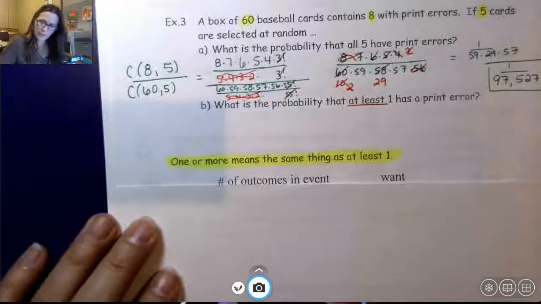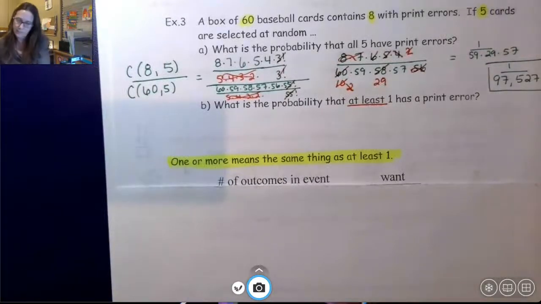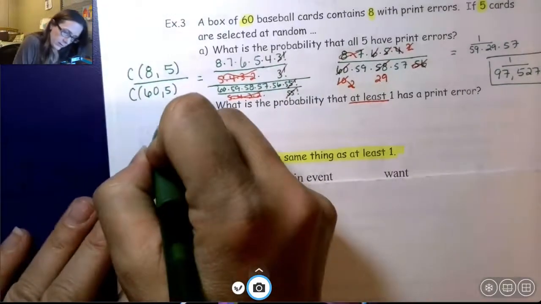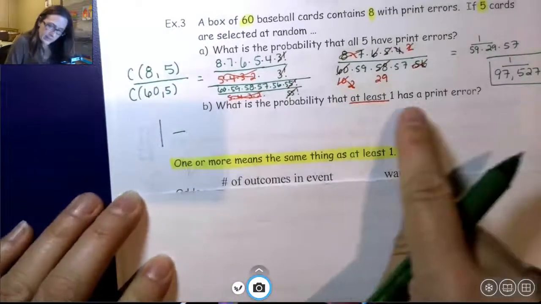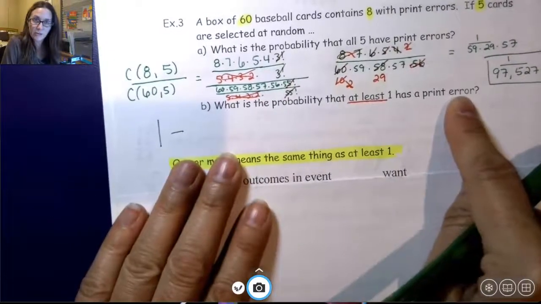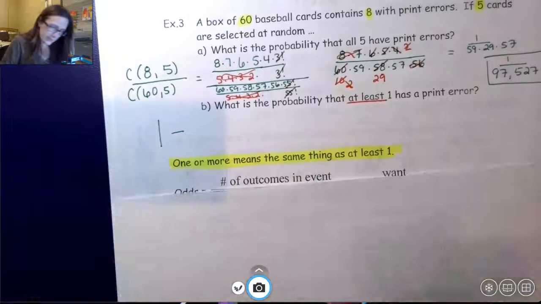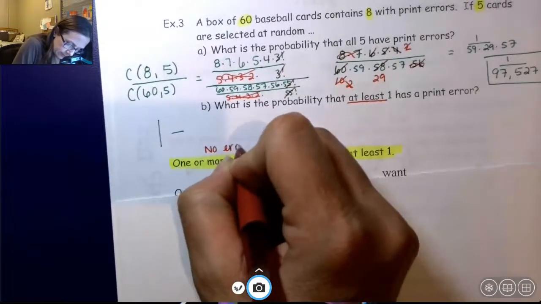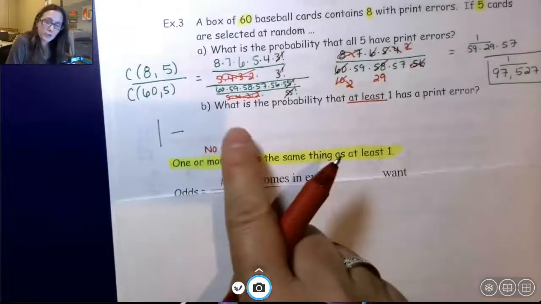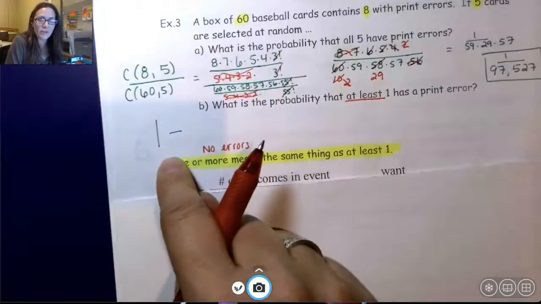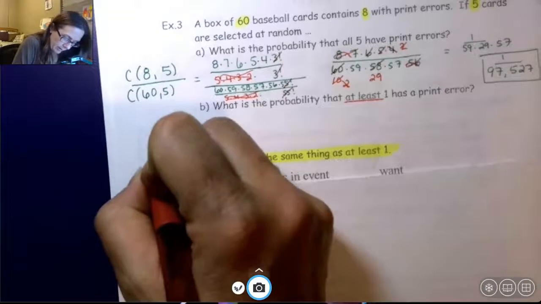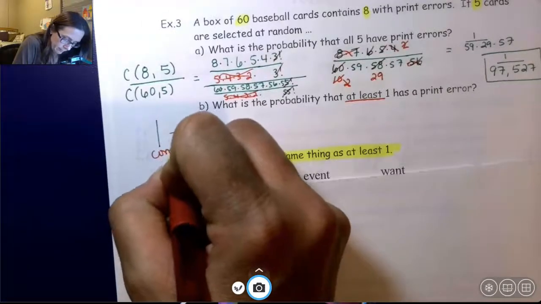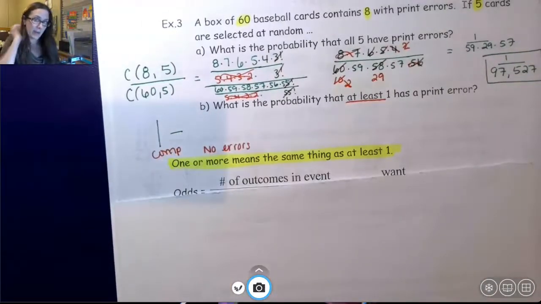If I have 100%, so 1 minus, if I want 1 print error, well, what is no errors? If I subtract no errors from 1, that would be the complement. So that's going to give you my answer.